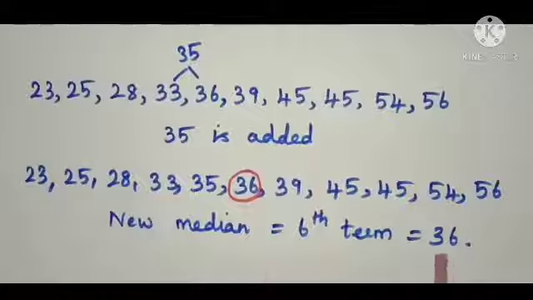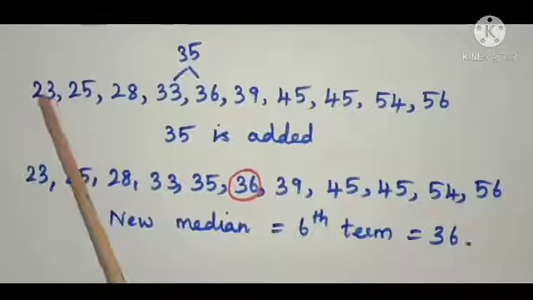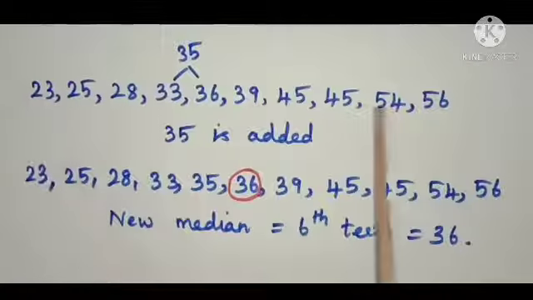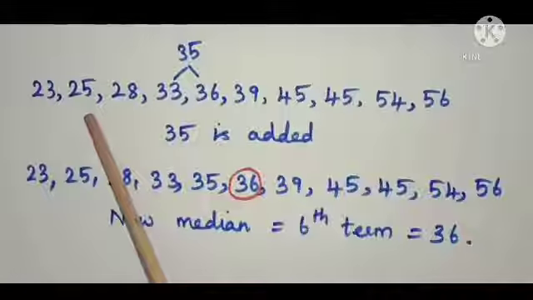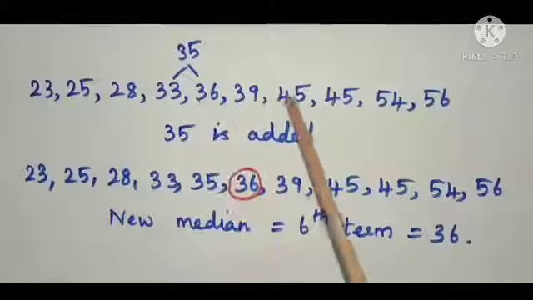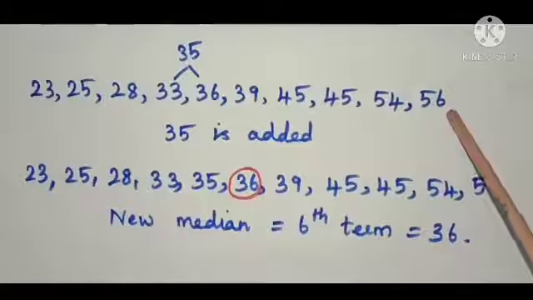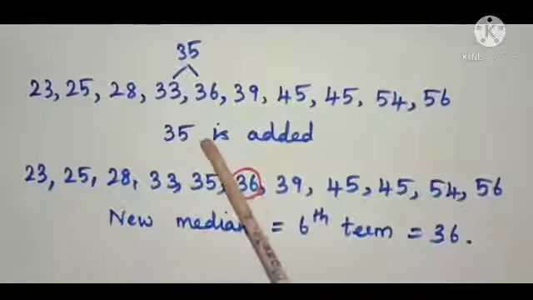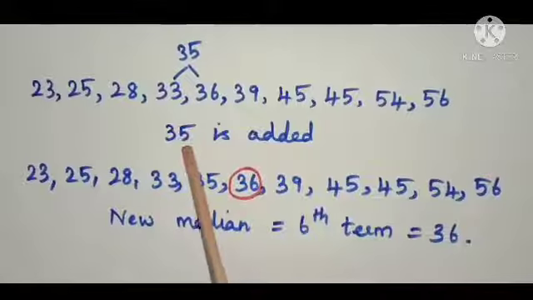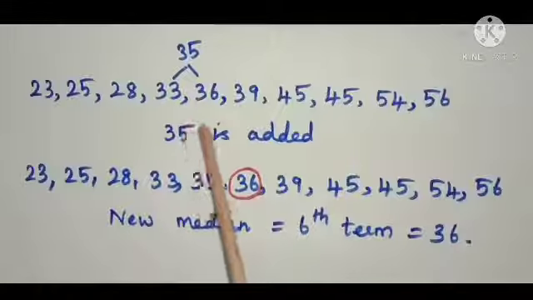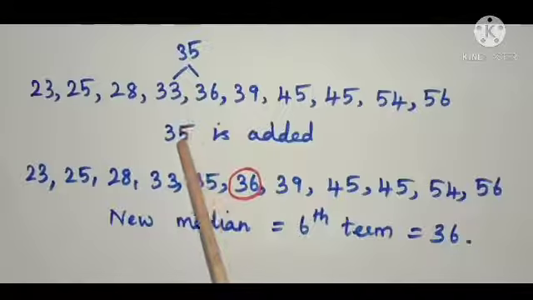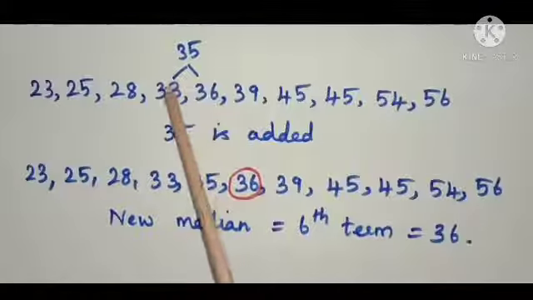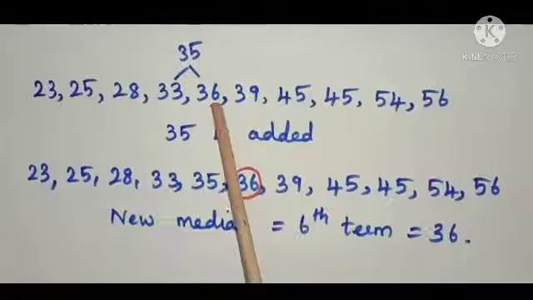Children, how do you get 36? Here, listen, this is the arranged data: 23, 25, 28, 33, 36, 39, 45, 45, 54, 56. And here, we have added 35, one more observation to the data. So, where will it occur? Between 33 and 36.